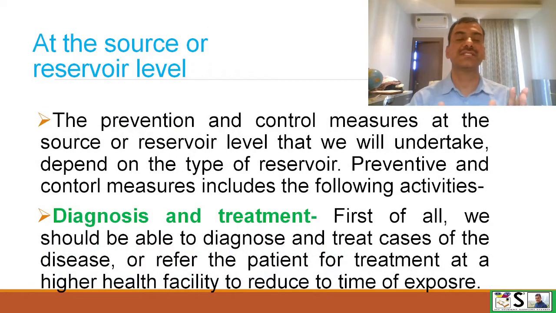First, we will discuss the measures that we apply at the source or reservoir level. The prevention and control measures at source or reservoir level that we will undertake depend on the type of reservoir. Preventive and control measures include the following activities. Number one, diagnosis and treatment. First of all, we should be able to diagnose and treat the cases or patients of the disease, or refer the patient for treatment at a higher facility to reduce the time of exposure and spread of infection to other healthy people.